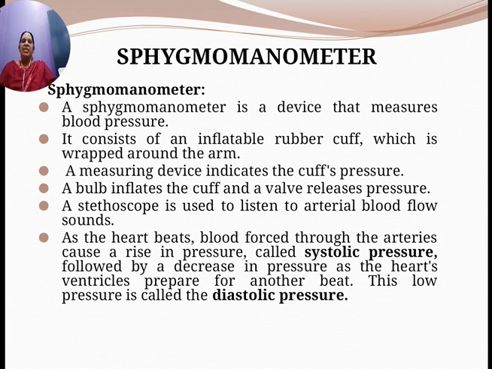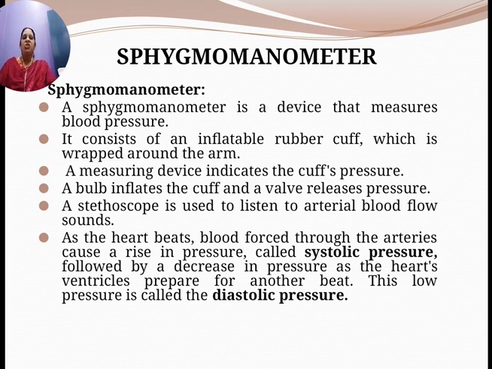A measuring device indicates the cuff's pressure. A rubber bulb inflates the cuff and a valve releases the pressure. A stethoscope is used to listen to the arterial blood flow sounds. As the heart beats, blood forced through the arteries causes a rise in the pressure called systolic pressure.